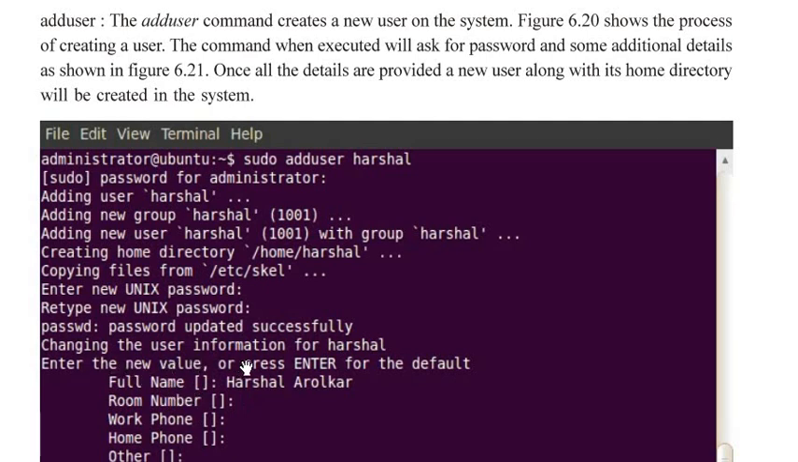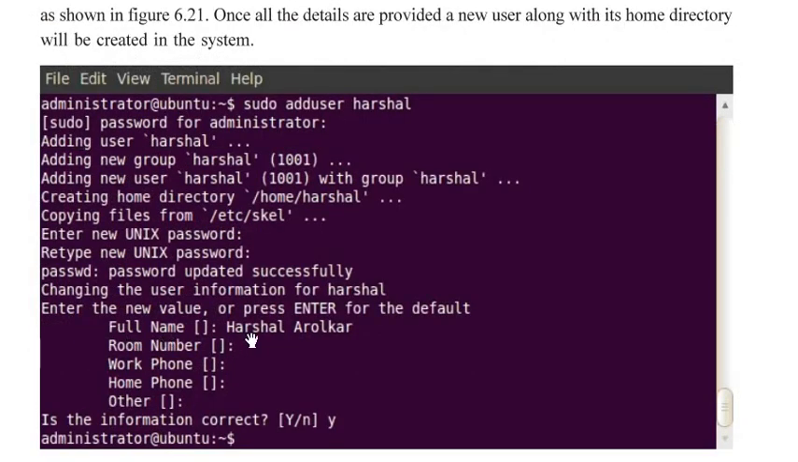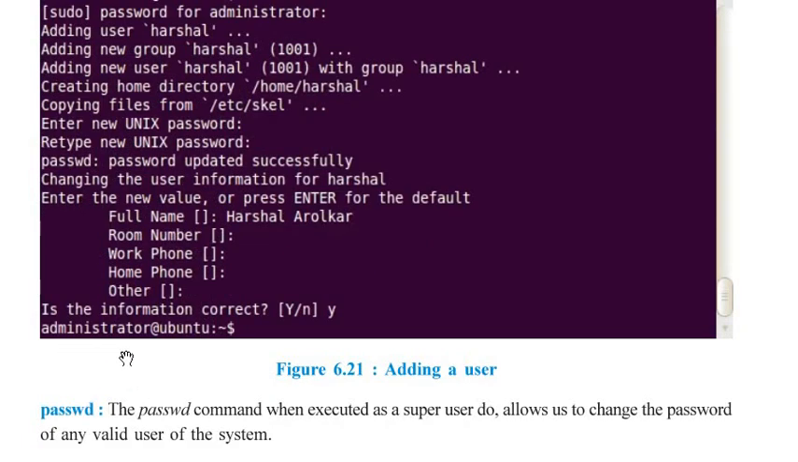Changing the user information for Harshal. Then enter the new value or press enter for the default. Here you can type the full name, Harshal, then the surname, room number, phone number, etc. Is this information correct? It will ask you to press Y or N.